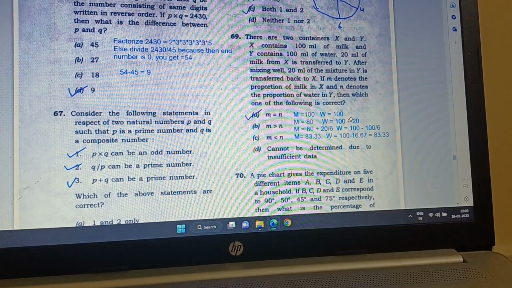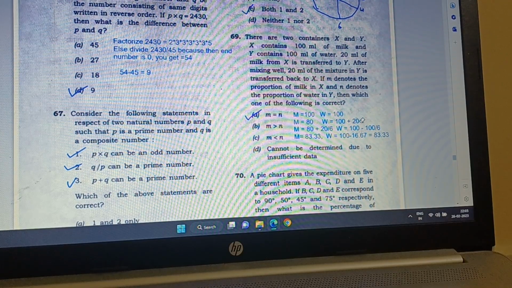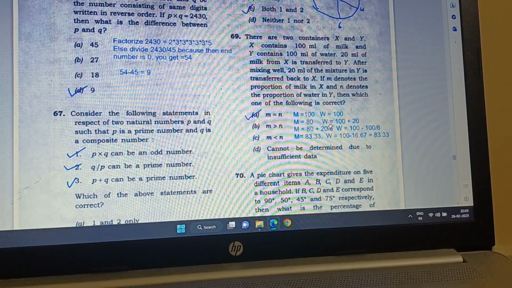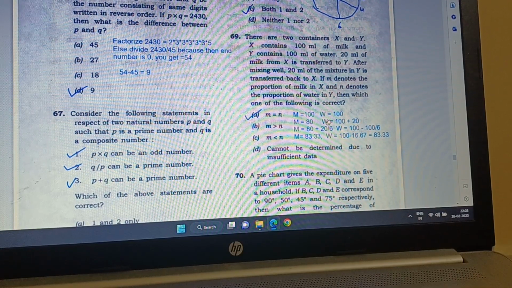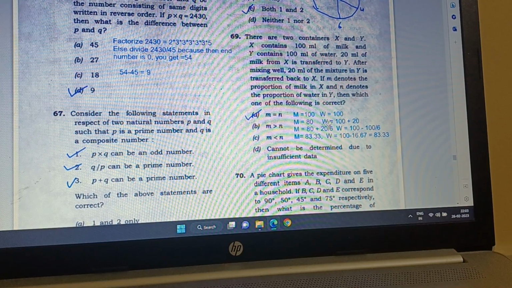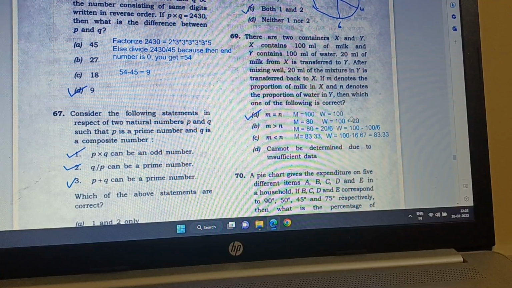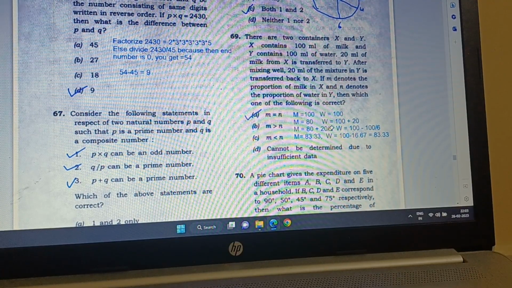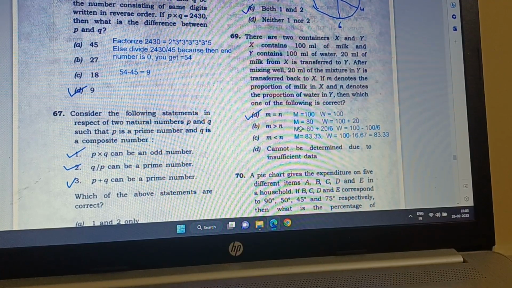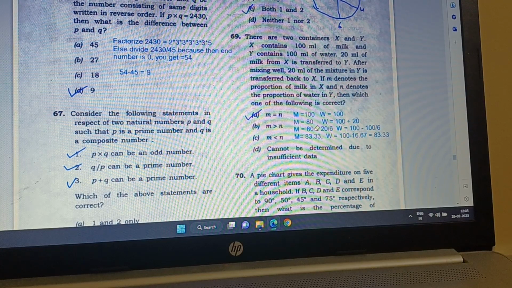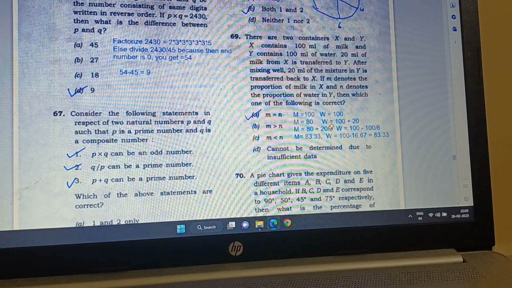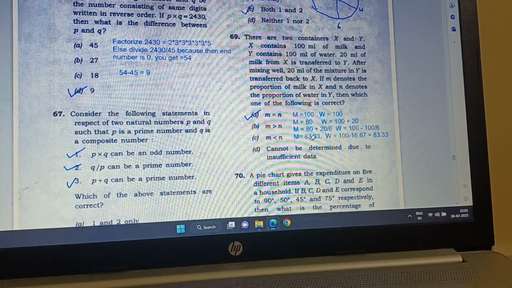20 is 1/6 of 120. So 20 by 6 of milk will be coming back, because milk is only 20 and 1/6 of it is taken. So here milk becomes 80 plus 20 by 6, which is 83.33, and 16.67 will be the water.